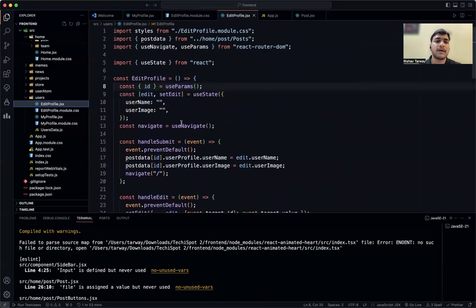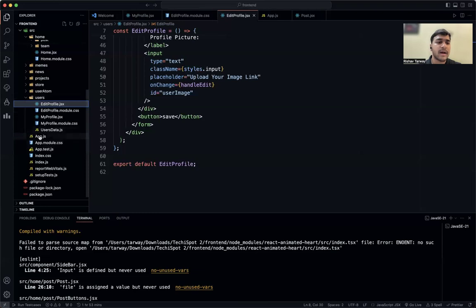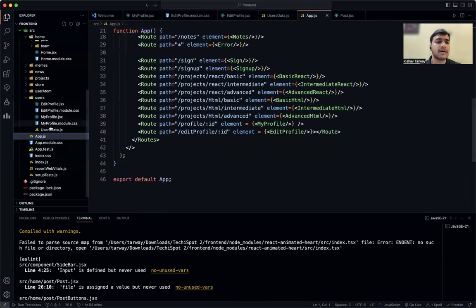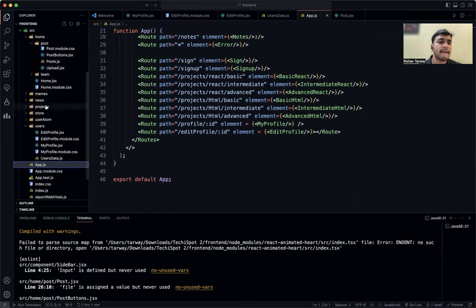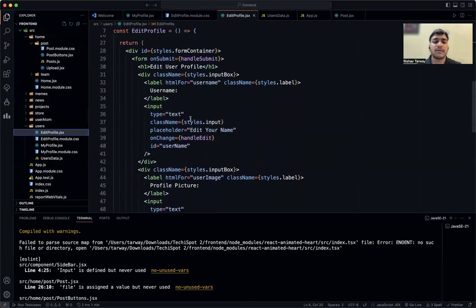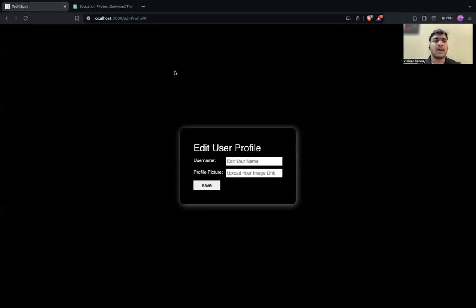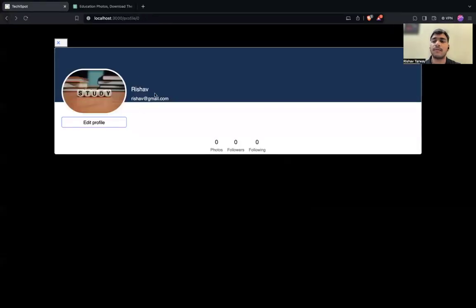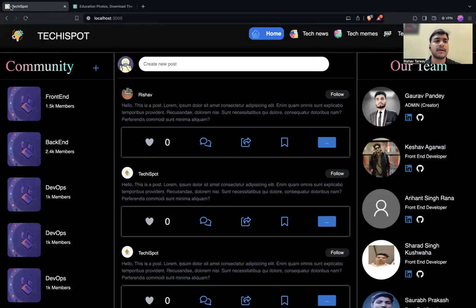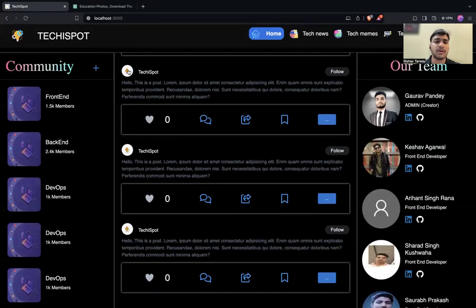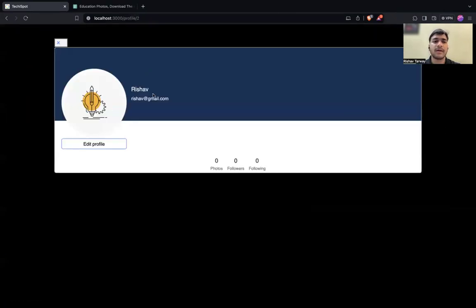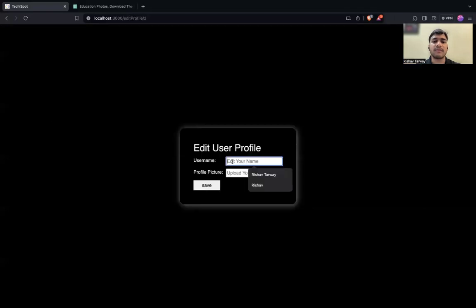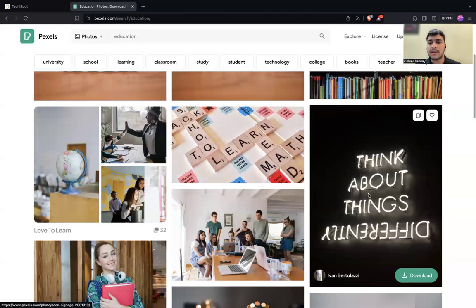Next, I have implemented all those functionalities, and by adding it to the app.js, that particular section is visible to the user. So this is all the contribution we have made, and I have shown you the parts we will change. So let's say I have refreshed the page, and this is my post. Let's say I have created this post, so my name and email ID are visible. So once I edit the profile and give my name as Rishabh, and upload a different photo,